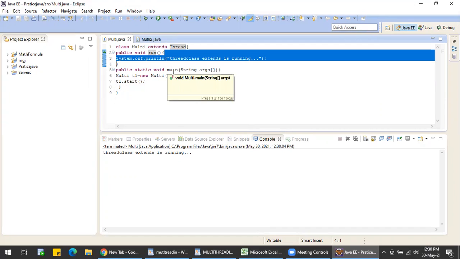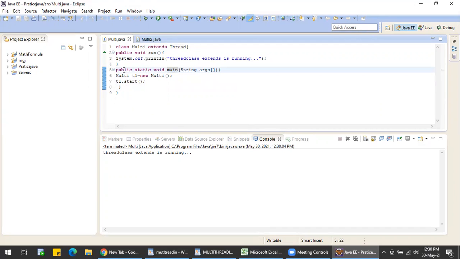I'm just calling my main method. So here I'm creating an object of Multi. Here I'm calling t1.start. I've already explained what start is. Start makes the thread start initially. Start method is the initial state, that is, after the new state when I make the thread start. After the start, the thread will go to the running state.